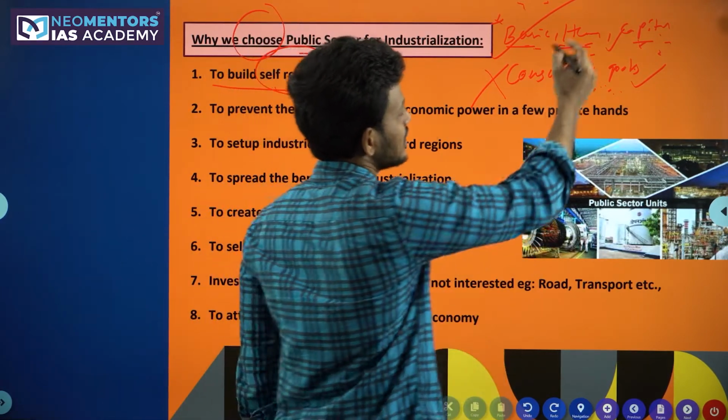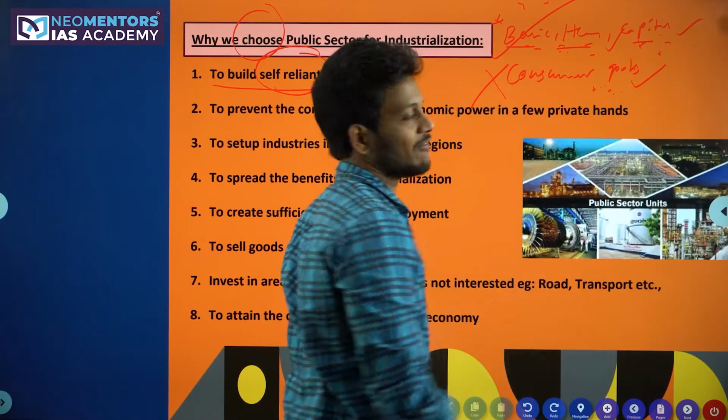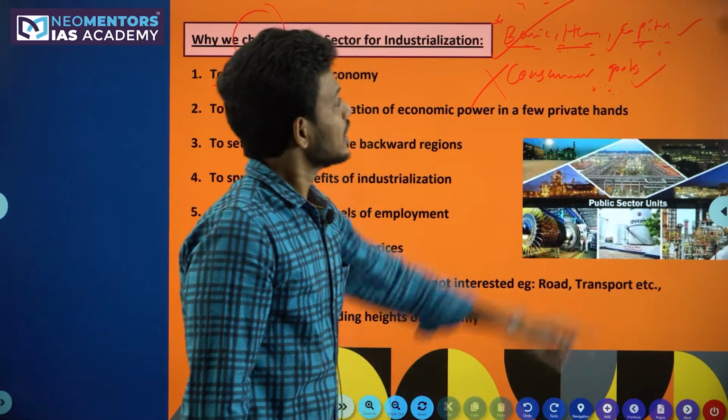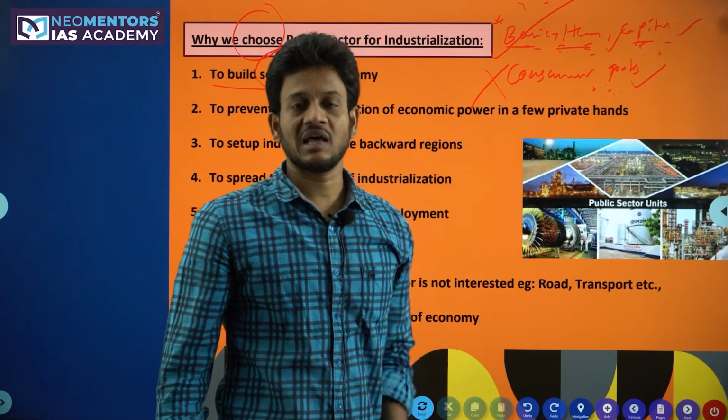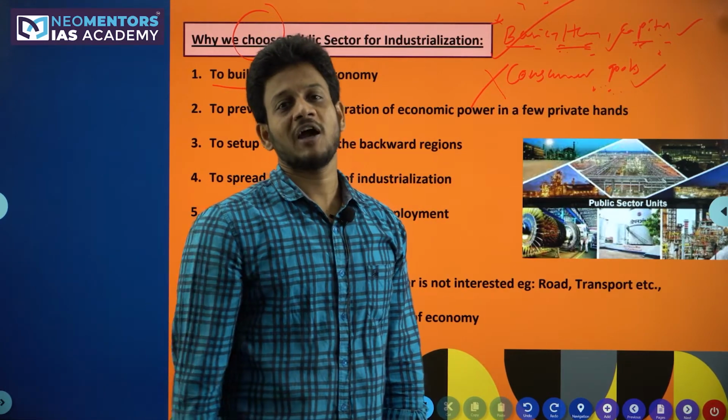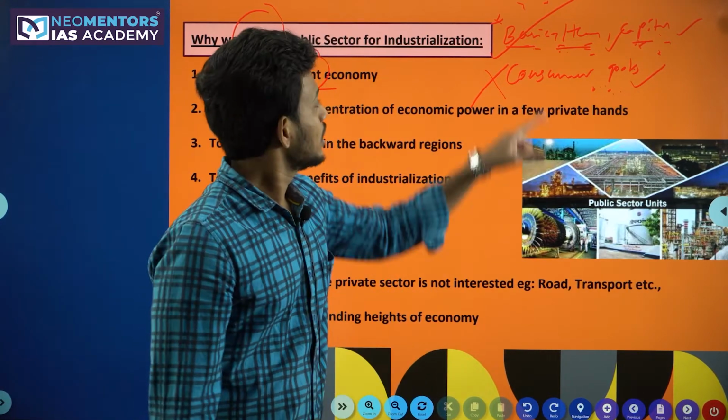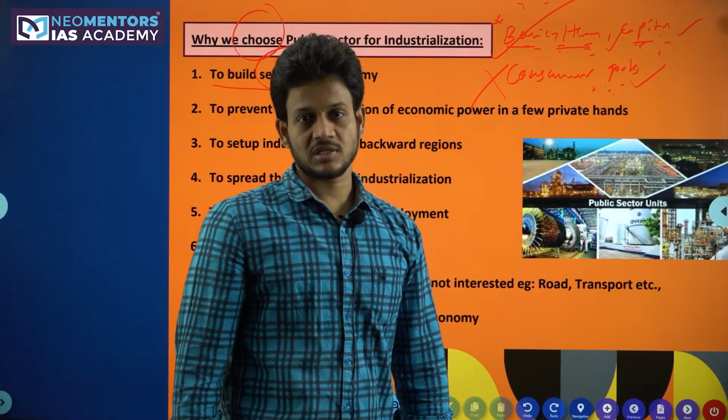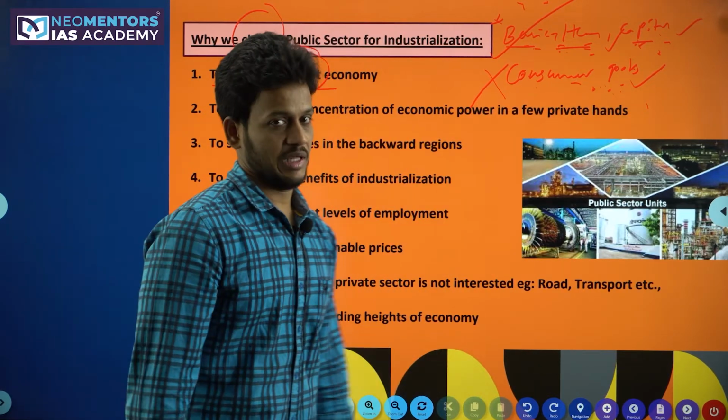So in that context, definitely we have reached self-reliance when it comes to capital, basic and heavy industries, due to the second 5-year plan under the Mahalanobis model. But when it comes to the consumer industries, we never did good in this.